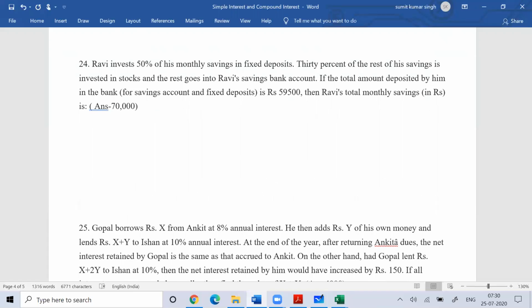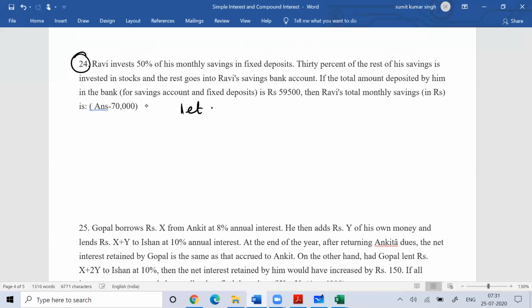Like if you see this question number 24, there's a person called Ravi. The question can look lengthy. It can look like, oh my God, this can be a difficult question, I need to spend time to solve this question. But at the same time, the question can be solved very easily if we are good with the concept of percentage. So you can see Ravi invests 50% of his monthly saving in fixed deposit.